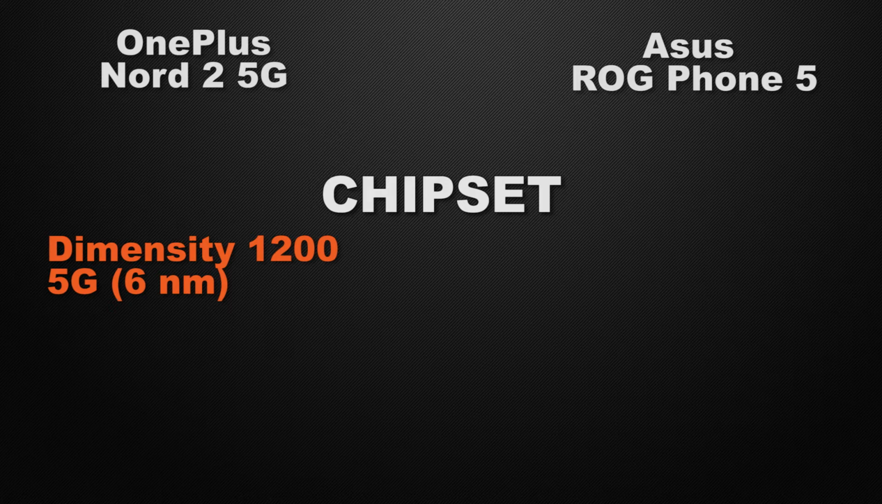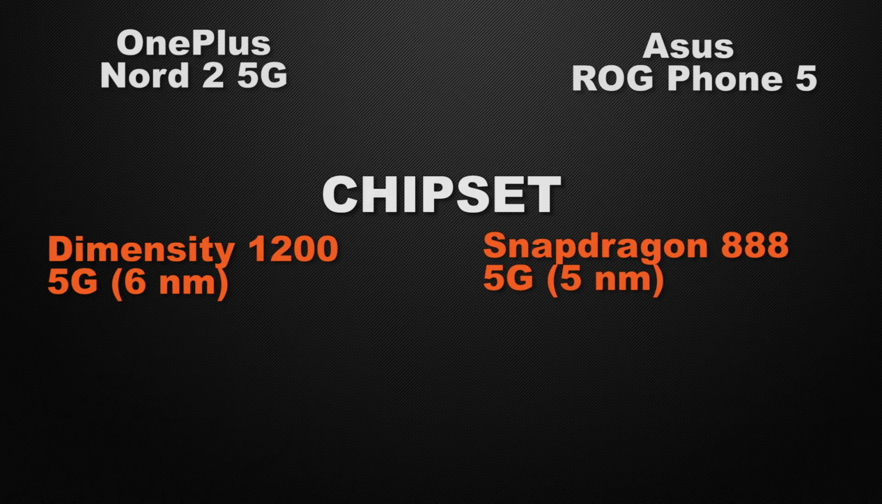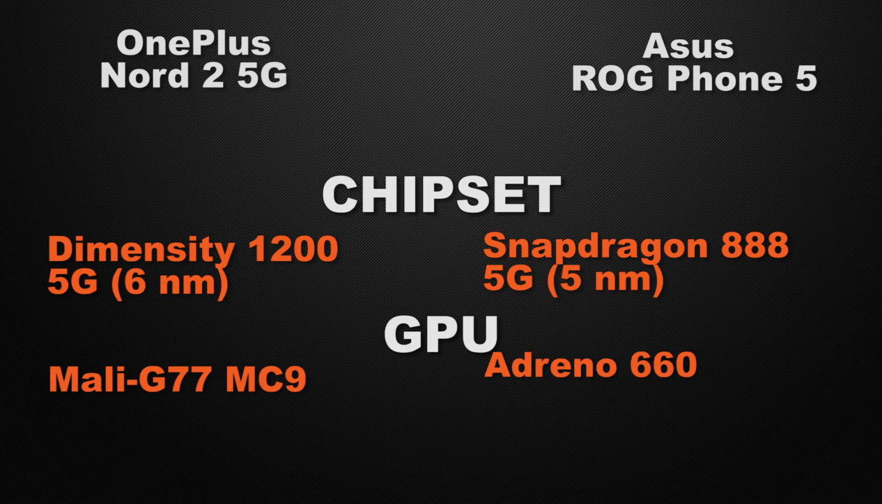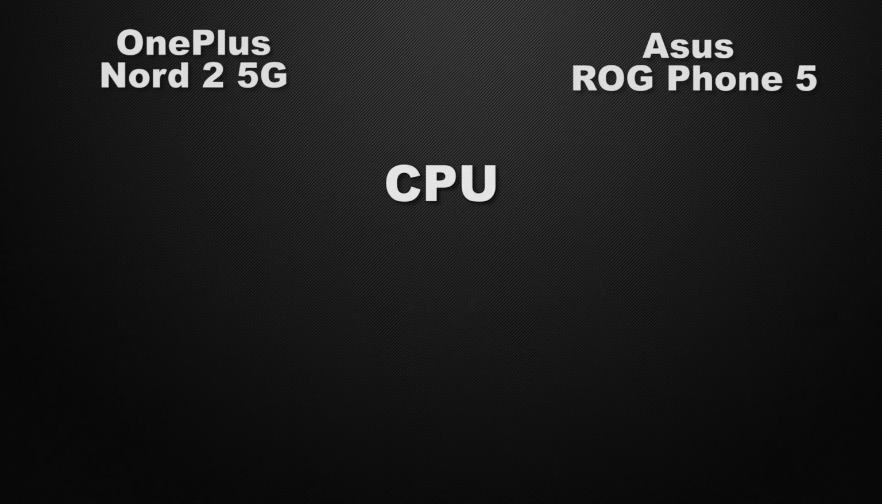Nord 2 is powered by Dimensity 1200 5G based on 6nm processor, whereas ROG Phone is powered by Snapdragon 888 5G based on 5nm processor. So the winner here is ROG Phone because it have much more faster processor which gives you faster processing speed. And about the GPU of the devices, Nord 2 is spec'd with Mali G77, whereas ROG Phone is spec'd with Adreno 660. So the winner here is ROG Phone because it can give you much more faster FPS in games. Let's talk about the clock speed of the devices.